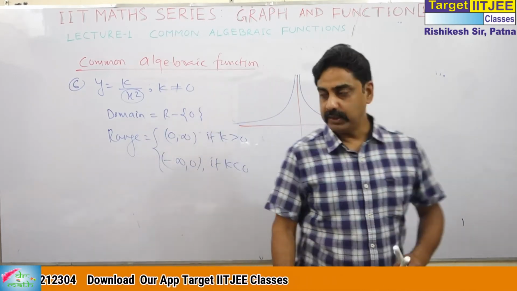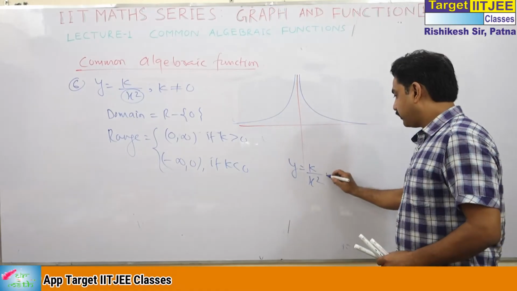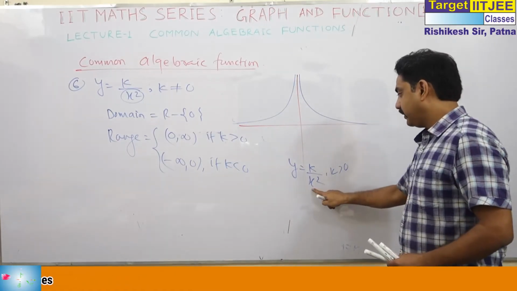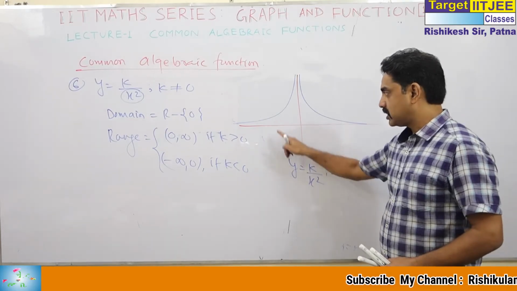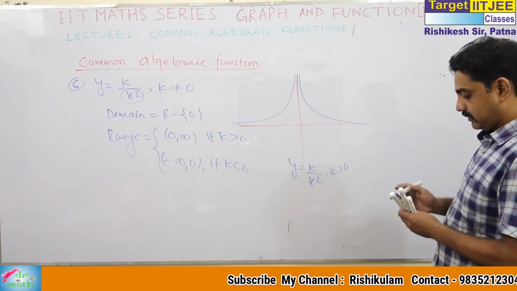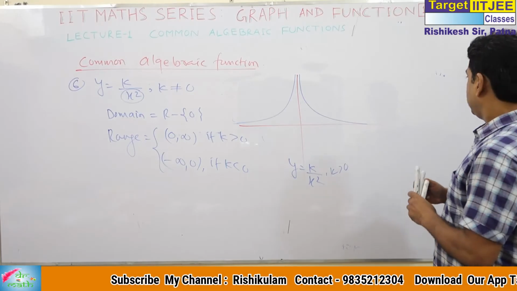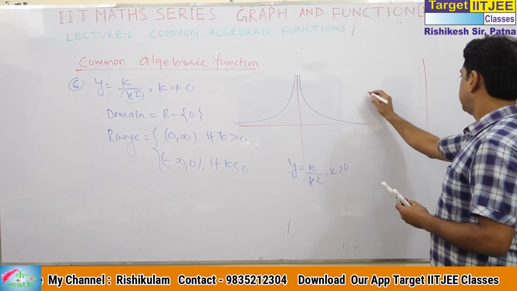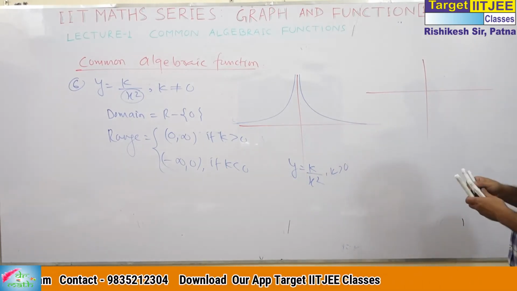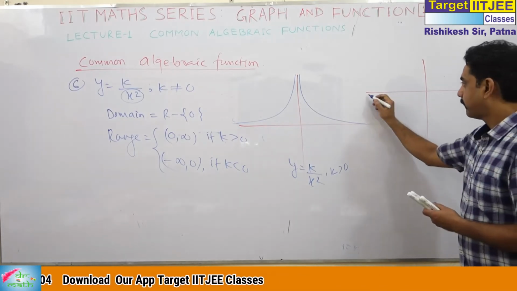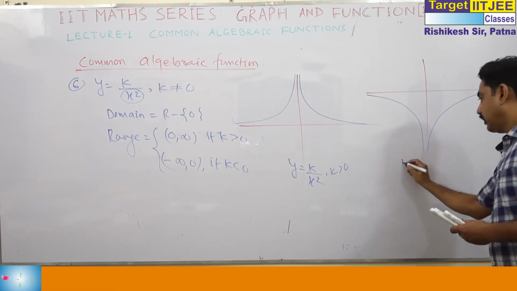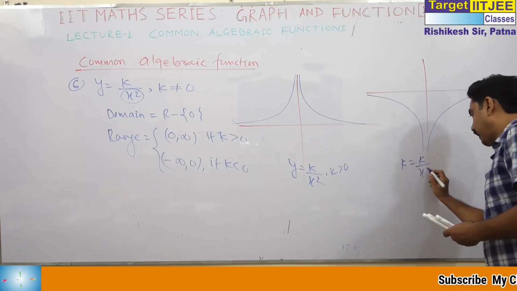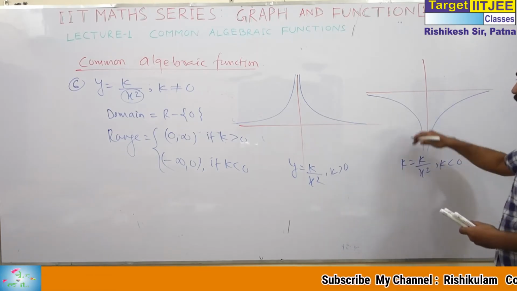If k is positive, for negative x and positive x, y is positive. And again you can see this will be the graph for y equal to k by x square with k less than 0, or negative.